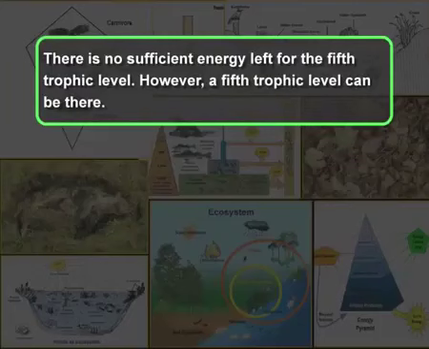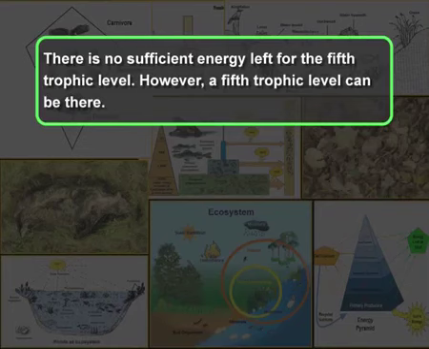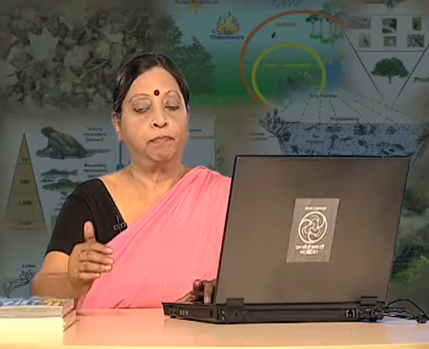There is no sufficient energy left for the 5th one. So, there is possibility to have a 5th trophic level, but maximum in normal cases you have only 4 trophic levels. Thus, we find here that the transfer of energy follows the 10% law. That is, only 10% of the energy is transferred to each higher trophic level from the lower trophic level.